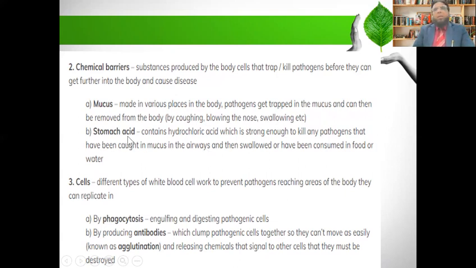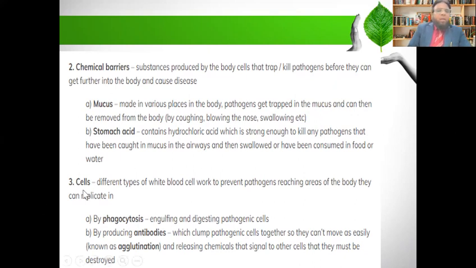Now stomach acid. The wall of the stomach secretes some acid, that is hydrochloric acid. It also has the capability to kill germs. So when we eat contaminated or unhygienic food, if this food contains germs, then when the food enters the stomach, the HCl, hydrochloric acid of the stomach, can kill the germs.